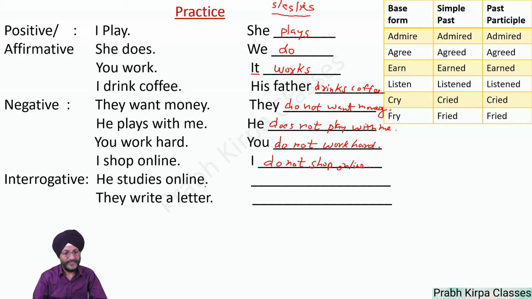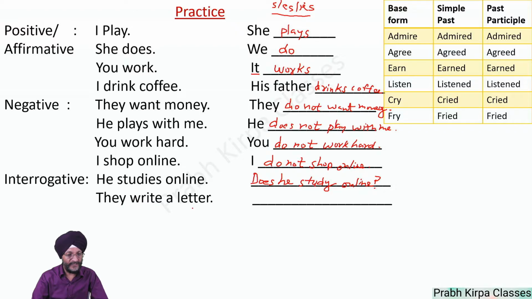Interrogative. He studies online. As already told, whenever you have to make an interrogative question, you have to use the word do or does as applicable. In this case, does is applicable. Does he study online? And as already told, you have to put a question mark at the end.